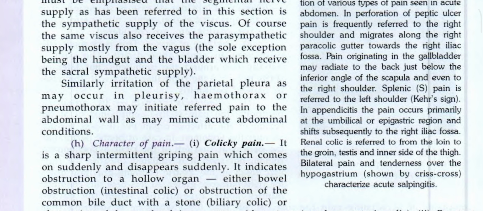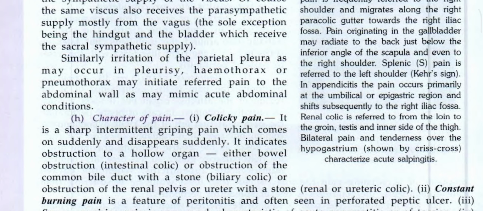In appendicitis, the pain occurs primarily at the umbilicus or epigastric region and shifts subsequently to the right iliac fossa. Renal colic is referred from the loin to the groin, testis, and inner side of the thigh. Bilateral pain and tenderness over the hypogastrium, shown by crisscross, characterize acute salpingitis.